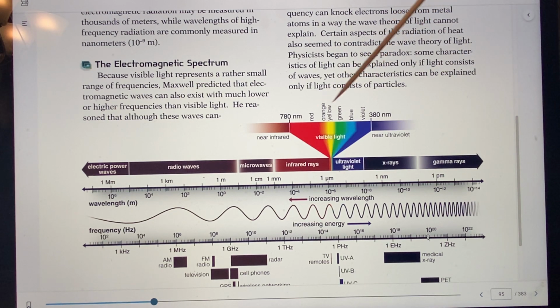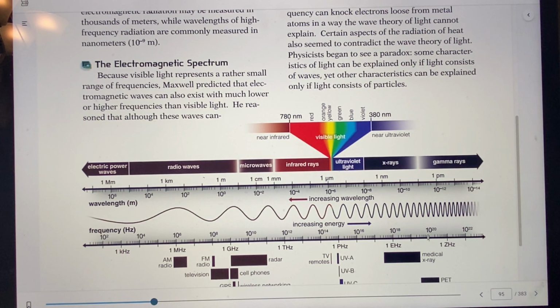If we look at these colors, violet would have the smallest wavelength. It's not going to be very long. From one crest to another crest, it's going to get smaller. So violet would be the smallest. If we want to put them from smallest to largest, we put violet, blue, green, yellow, orange, red, just the way they want. The smallest wavelength would be violet, and red would be the biggest wavelength.